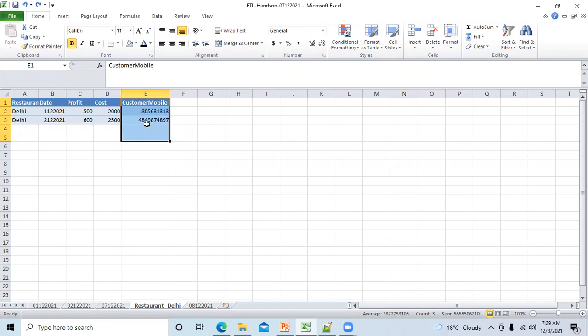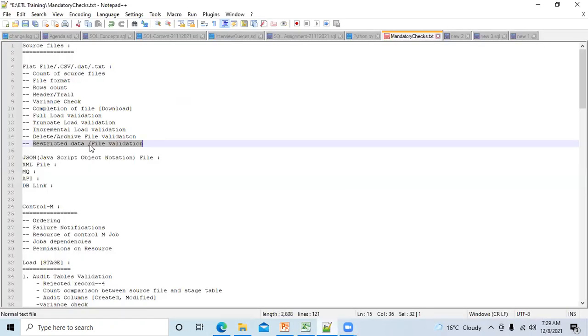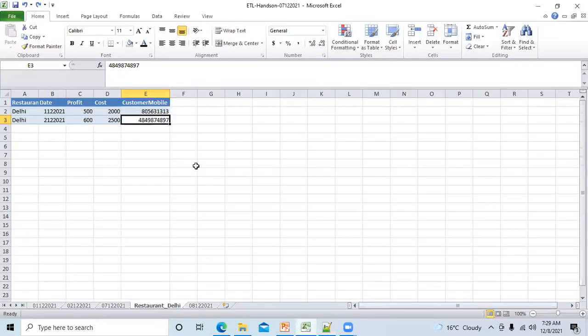So if the job fails, then you will do the analysis of why the job has failed, and you will come to know that the job has failed because the source team has sent this confidential data. So this is known as confidential or restricted data validation. You have to validate that this data must not be present in the source file.